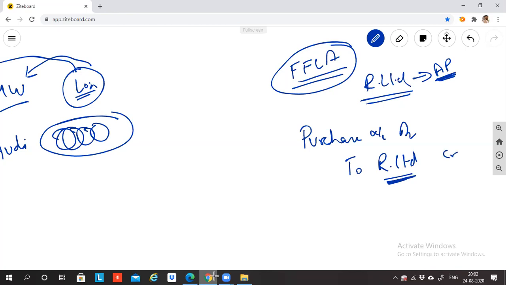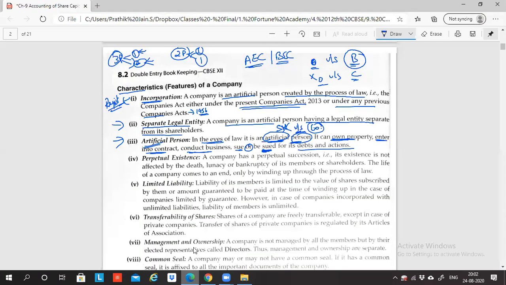Debit the receiver, credit the giver. So Reliance Limited being a company, Reliance Limited is not a human being. It is an artificial person. So we are crediting it. Are you able to understand what is Reliance Limited?